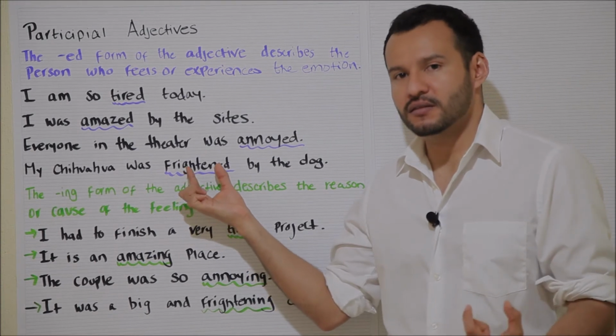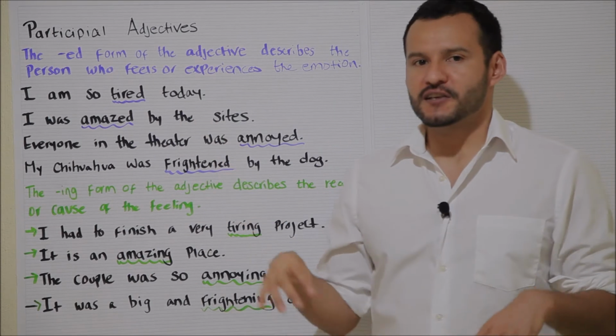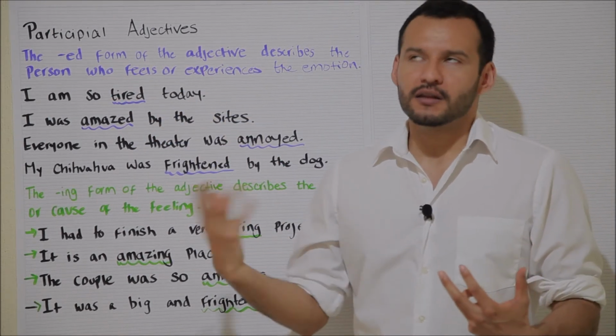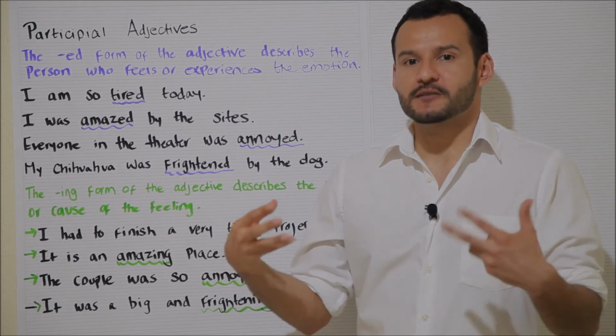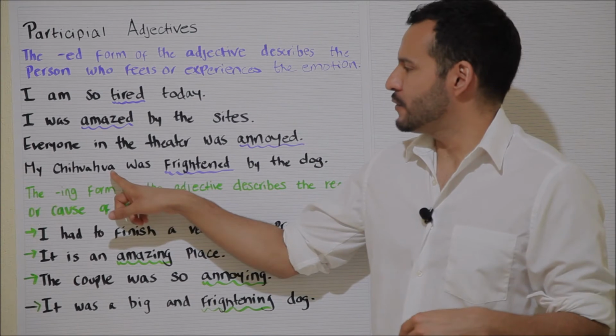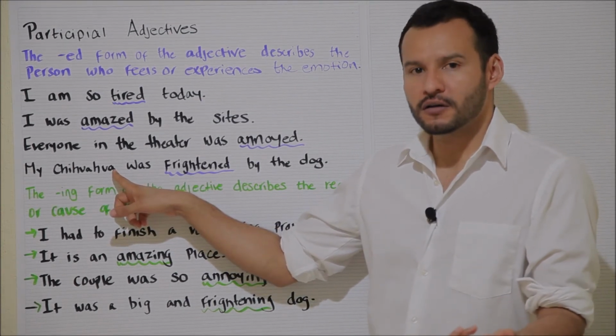Now, notice that in the definition I said that ed adjectives describe the person that is experiencing a particular feeling or emotion. Well, in the last example, I am using it to describe my dog.